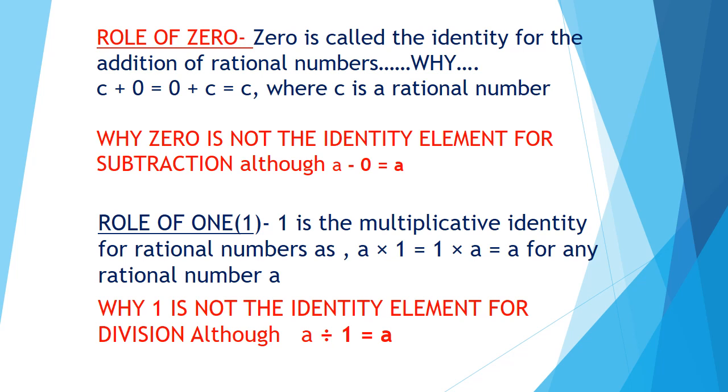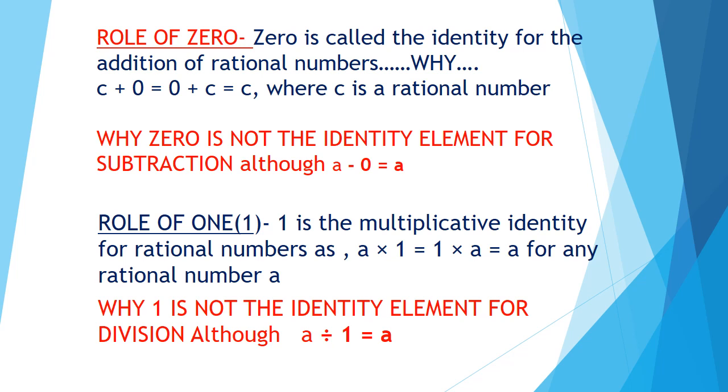Now question arises, why 0 is not the identity element for subtraction? Because on subtracting 0 from any rational number, we are going to get identical answer. Think about it.